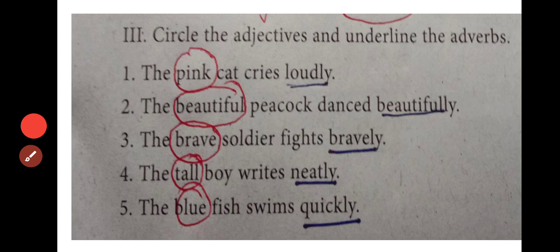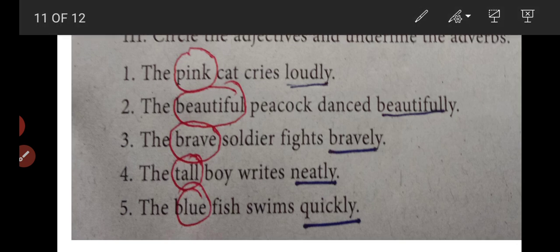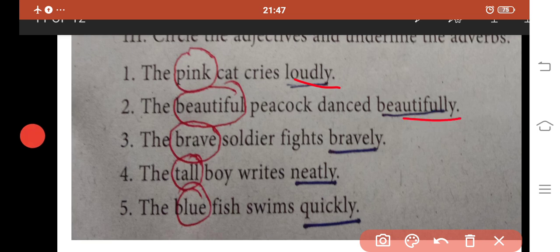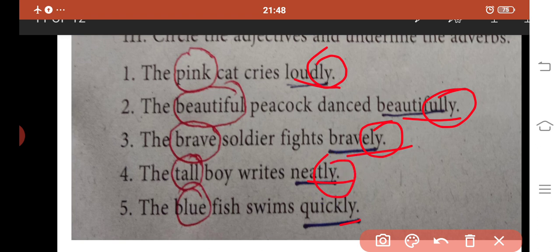Circle the adjectives and underline the adverbs. First, we are going to circle the adjectives. The pink cat cries loudly. Already we told color is an adjective. So pink, beautiful, brave, tall, blue, these are adjectives. Then loudly, beautifully, bravely, neatly, quickly, these words end with ly. We can find them easily. So these are adverbs.